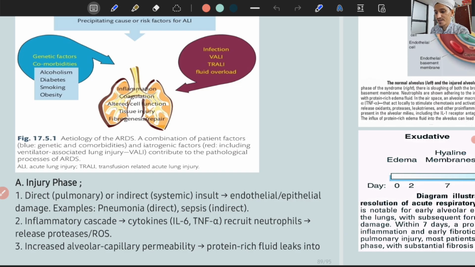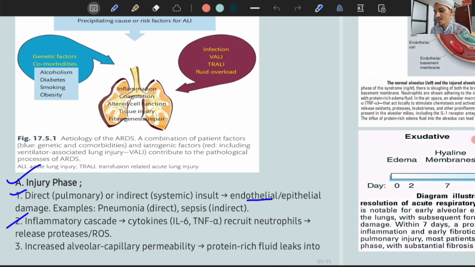First is the injury phase. Direct or indirect causes will cause endothelial or epithelial damage. This will cause damage to the endothelial or epithelial cells of the alveoli. That spark will induce fire. So that fire is nothing but inflammation.